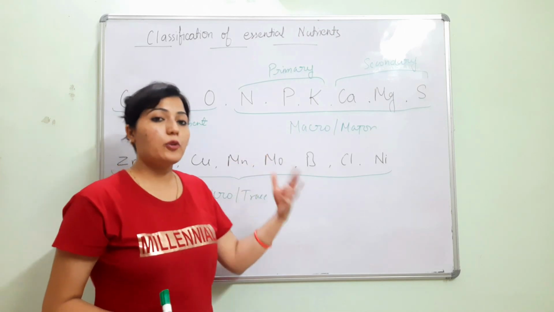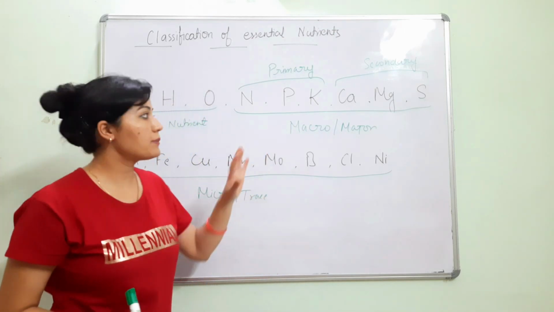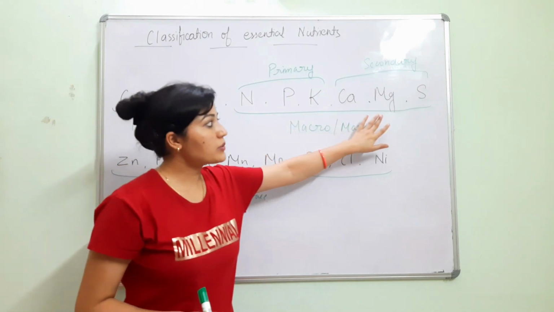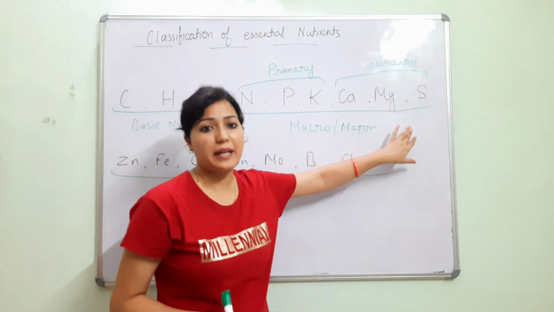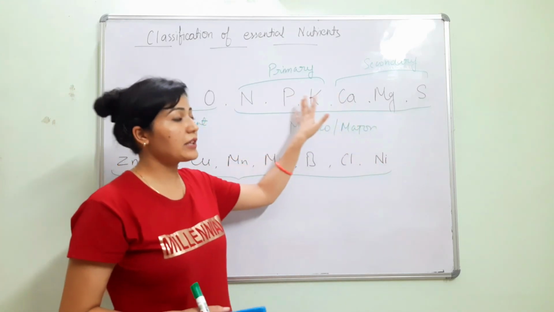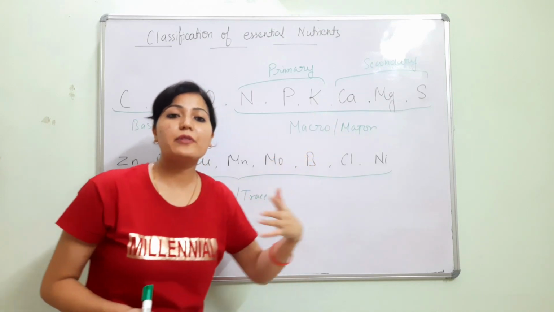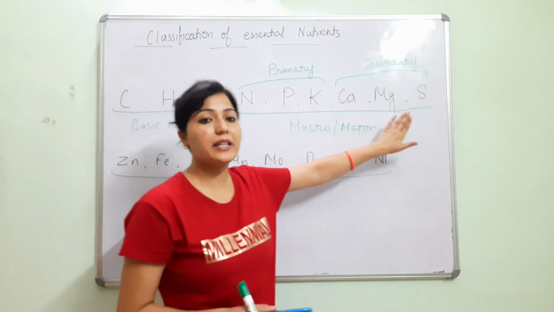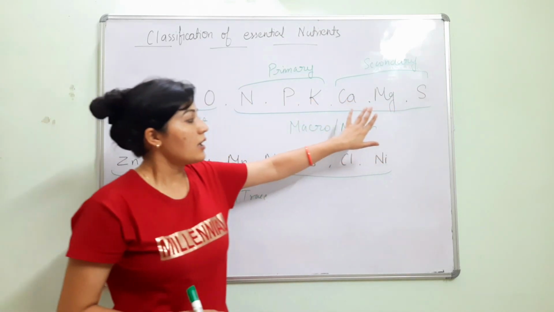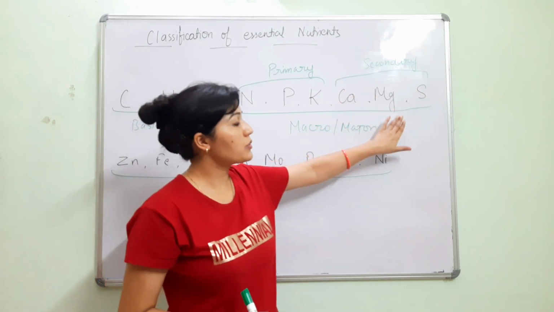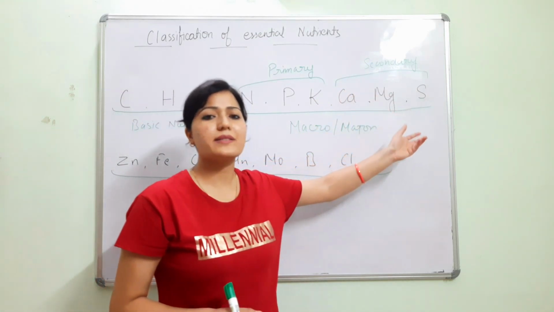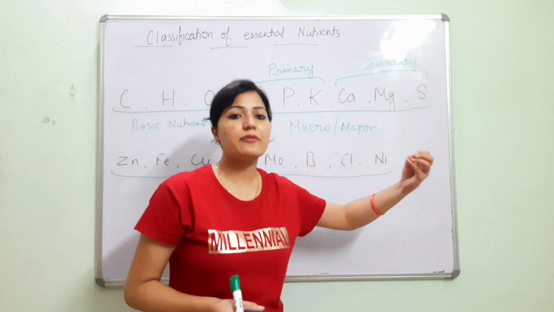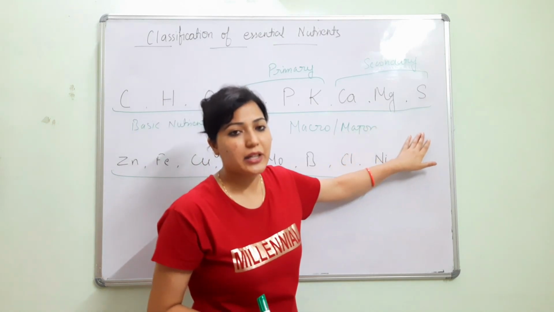So before planting a crop, first we ensure the availability of the primary nutrients, and secondary nutrients are our second priority. We can say this classification is based on the preference of application. This is our first priority, and this is our second priority. Or we can say that because the secondary nutrients are already present in almost all kinds of soil, we do not apply a specific fertilizer for the correction of these secondary nutrients.